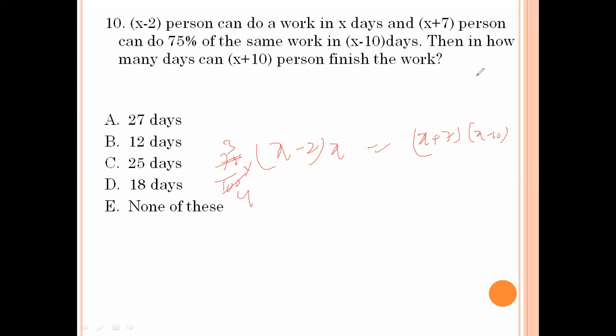Now, in how many days can X plus 10 persons finish the work? X square minus 2x equals x square plus 7x minus 10x minus 3x minus 70. Minus 3x minus 2x plus 3x is x.